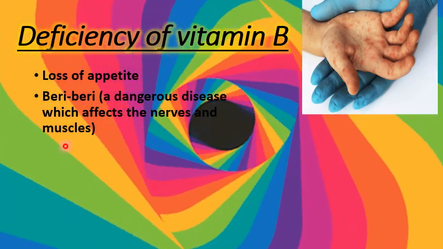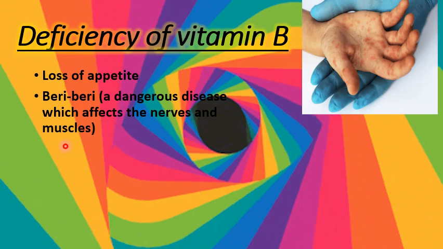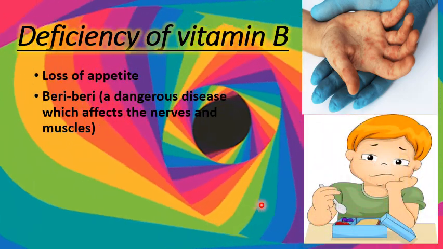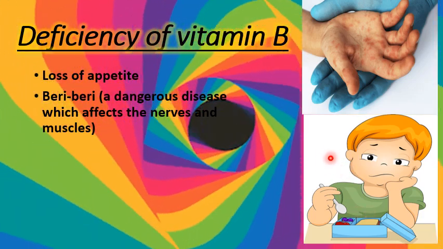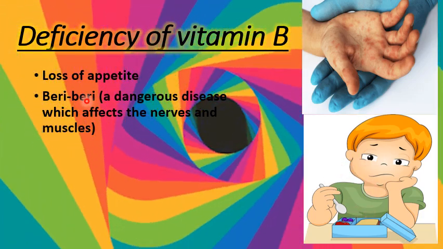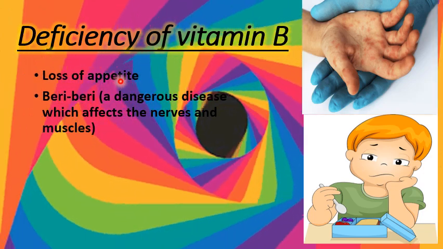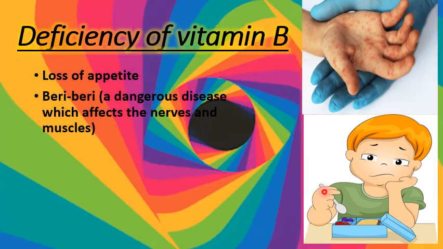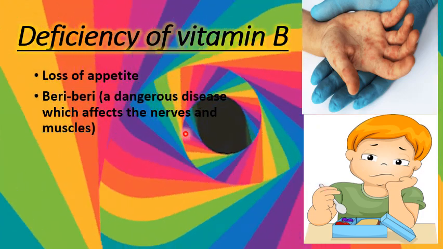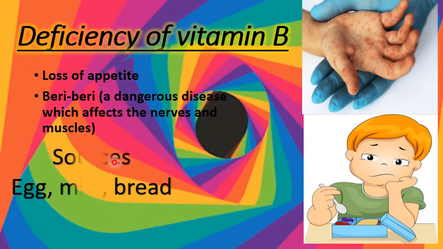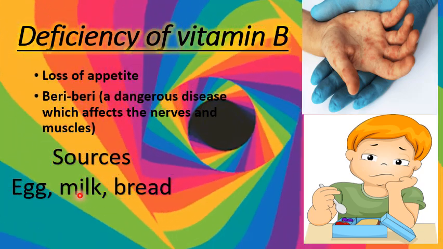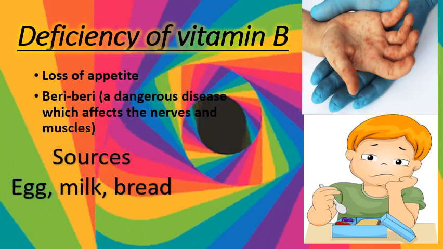It happens due to the deficiency of vitamin B. And here is a kid who looks like he doesn't want to eat. Loss of appetite is a condition in which you dislike food and do not feel hunger. The sources of vitamin B are egg, milk and bread.